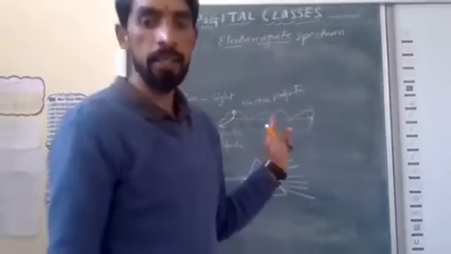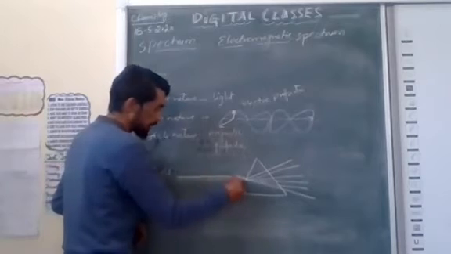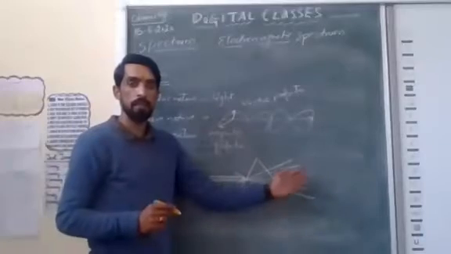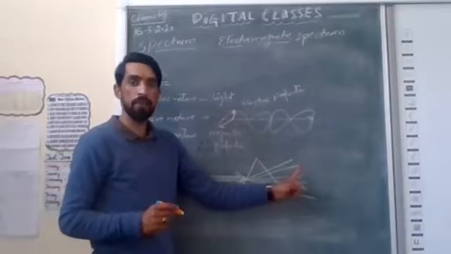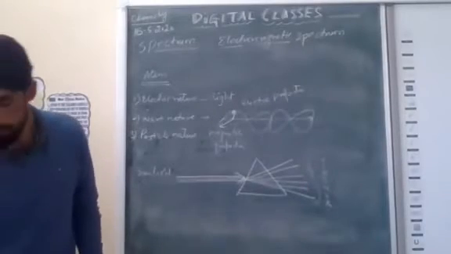Otherwise, in a white light, how many colors are there? This is a white light which falls on an object. How many colors are there? It will give 7 basic colors. These basic colors are called pure. Am I right? 7 basic colors is known as pure.